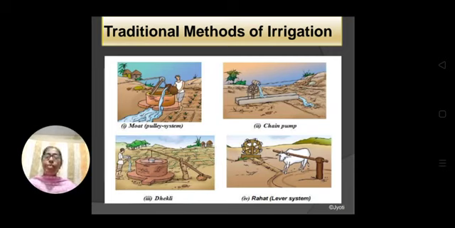But why nowadays are we not using the traditional method? There are so many disadvantages in the traditional method. The first thing is that it needs labor. It takes more time. Then the most important thing is that in the present scenario we are facing water scarcity, a water crisis. But in the traditional method there is a huge loss of water. So these are the disadvantages of traditional methods of irrigation. So that's why